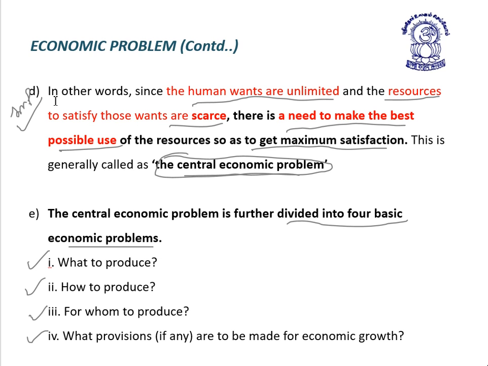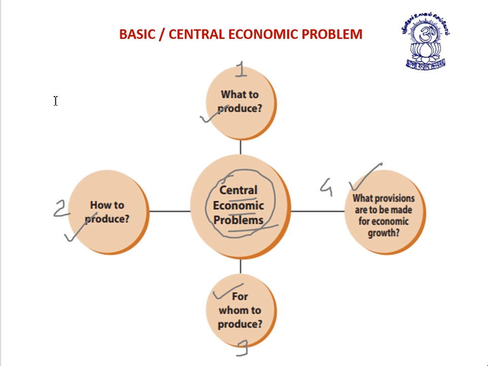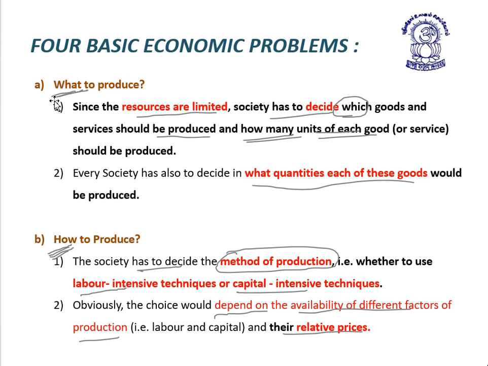which are further clarified by diagrammatic representation. Then we discussed what to produce. Here society has to decide which goods or services should be produced and how many units of each good and service should be produced, and also decide what quantities of goods would be produced.